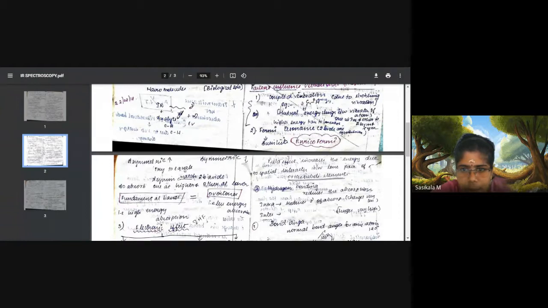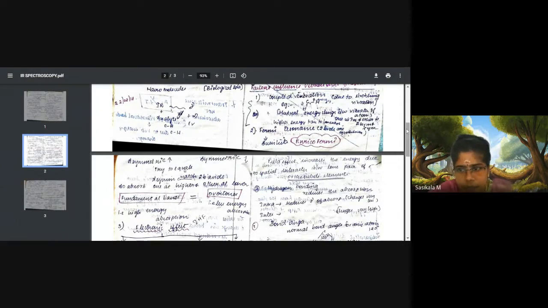So this combines both coupled vibration and bending vibrations. Coupled vibration occurs when two levels meet at the same frequency, it causes coupling, thereby one goes to a higher level, another goes to a lower level. But in Fermi resonance, what happens? It transfers energy to make equilibrium between two levels, that is fundamental bands and overtones. That is called Fermi resonance.